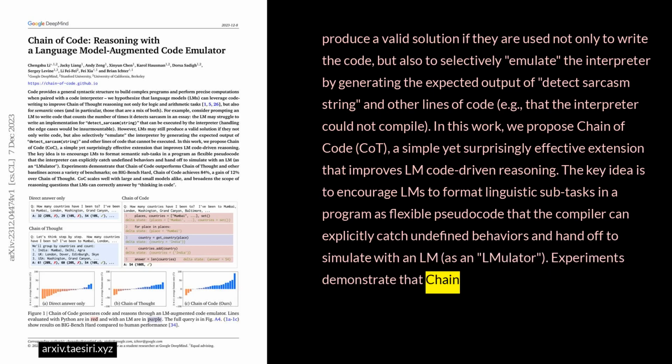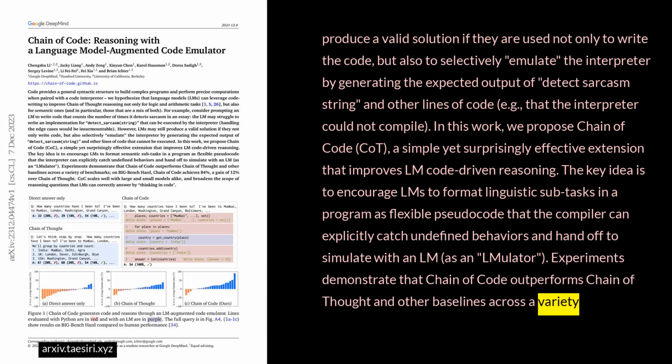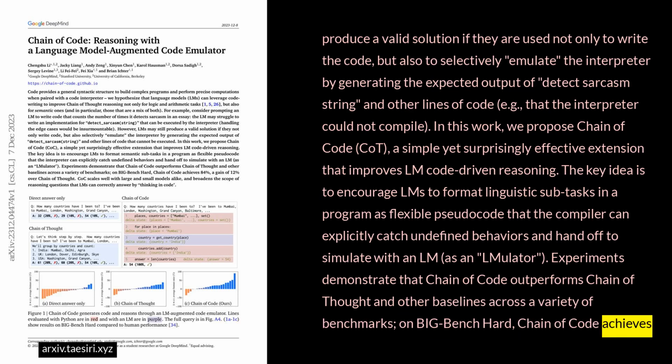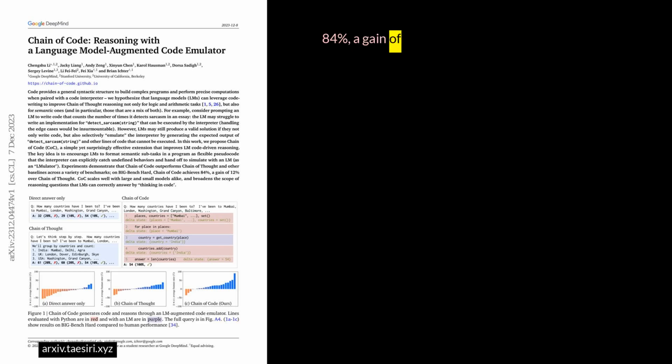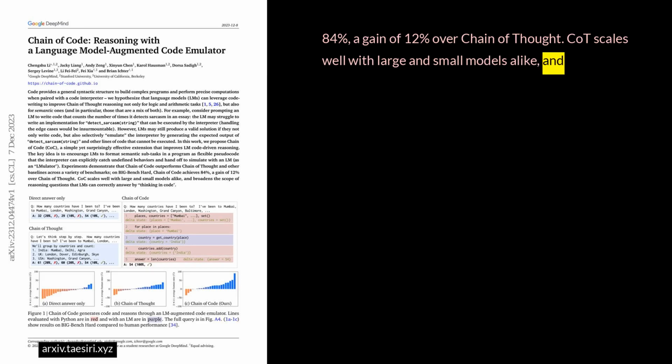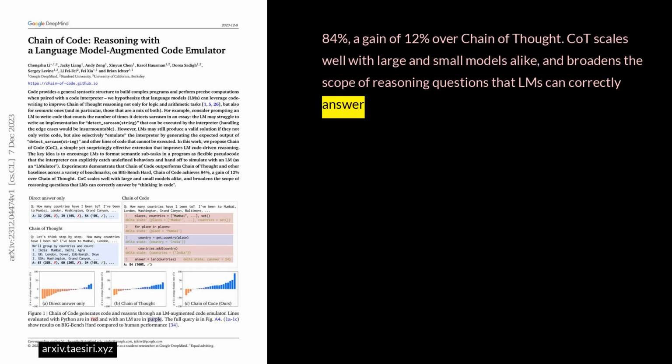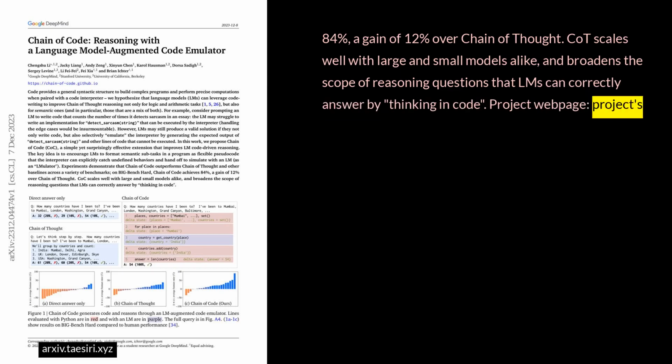Experiments demonstrate that Chain of Code outperforms Chain of Thought and other baselines across a variety of benchmarks. On BIG-Bench Hard, Chain of Code achieves 84%, a gain of 12% over Chain of Thought. CoC scales well with large and small models alike and broadens the scope of reasoning questions that LMs can correctly answer by thinking in code.